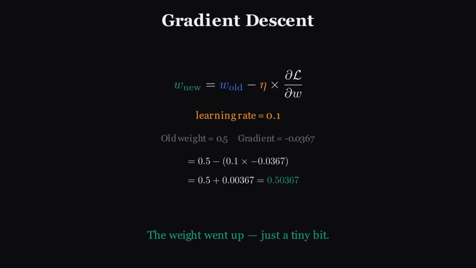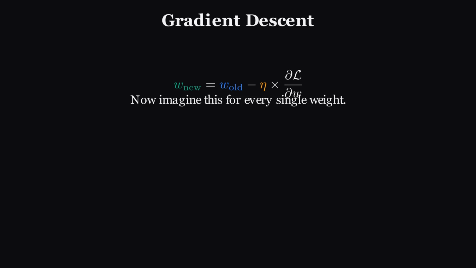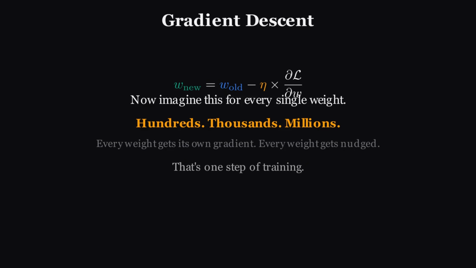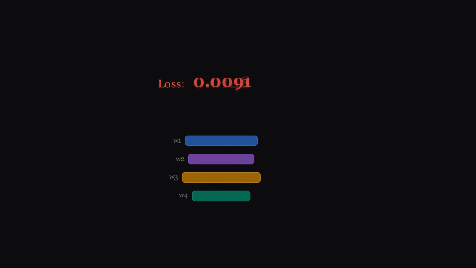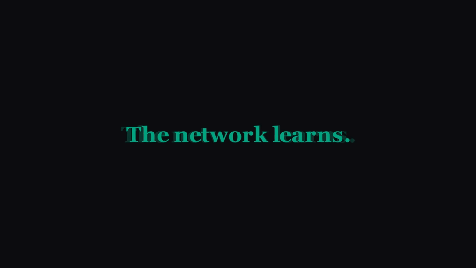the correct answer. Now imagine doing this for every single weight in the network. Hundreds, thousands, millions. Every weight gets its own gradient. Every weight gets nudged. That's one step of training. And then you do it again, and again, thousands of times. Each time, the loss gets a little smaller. The predictions get a little better. The network learns.